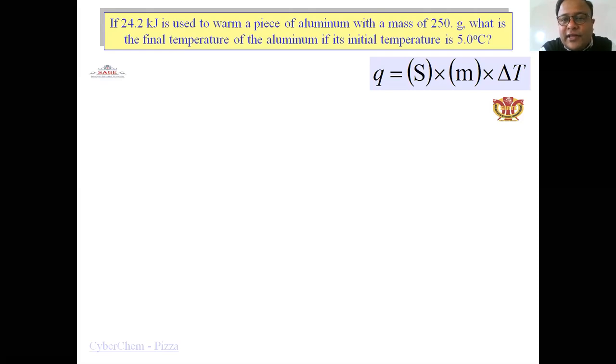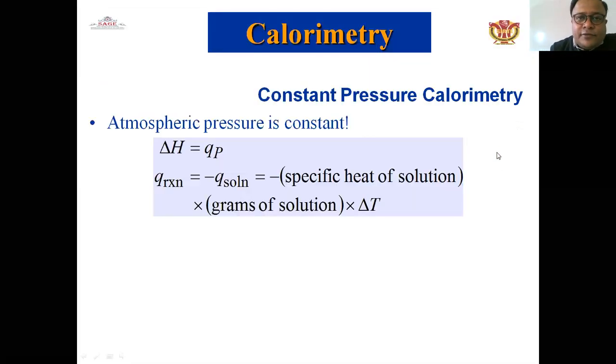Q is equal to S times m times delta T. S is the specific heat, m is the mass of the substance, and delta T is the change of temperature.